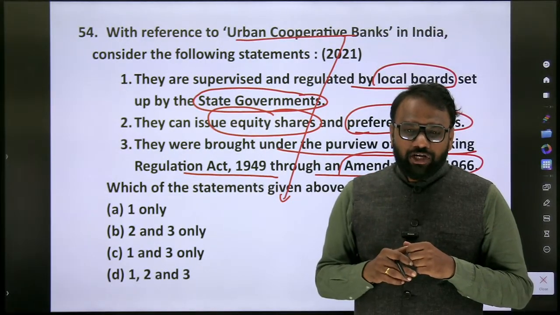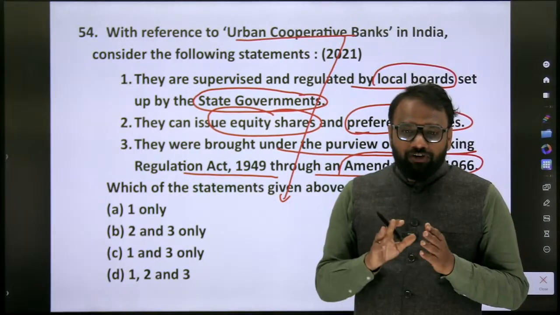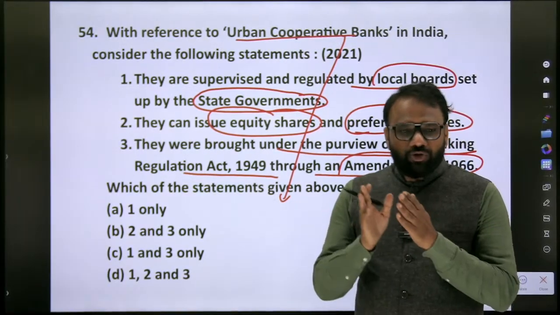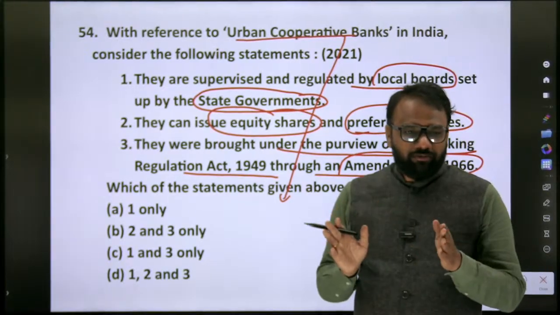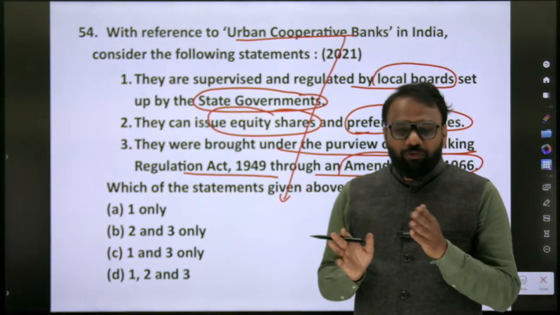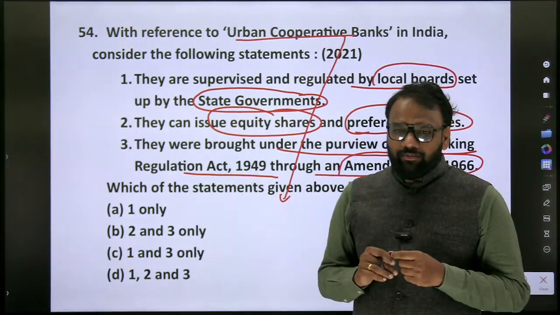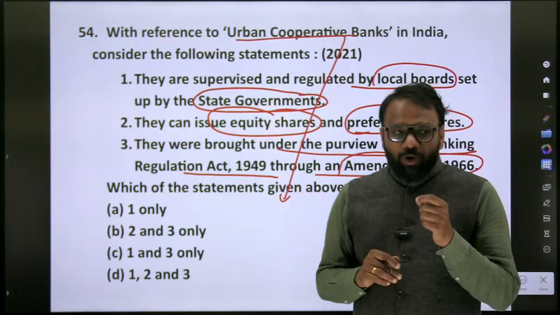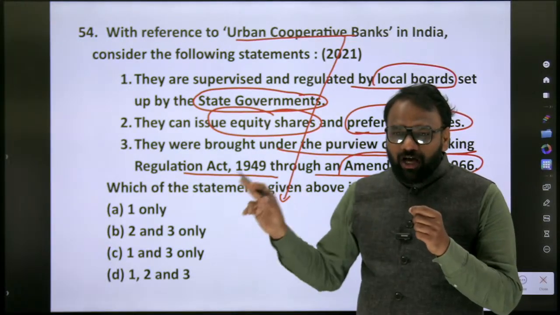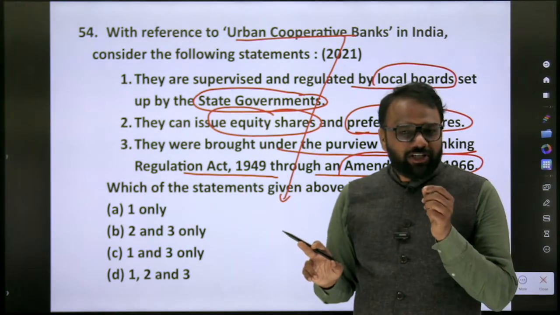When it comes to scheduled commercial banks, they are different from cooperative banks. Both of them are different. Which banks are called scheduled commercial banks? Those included in Schedule 2 of the RBI Act. They are called scheduled commercial banks.